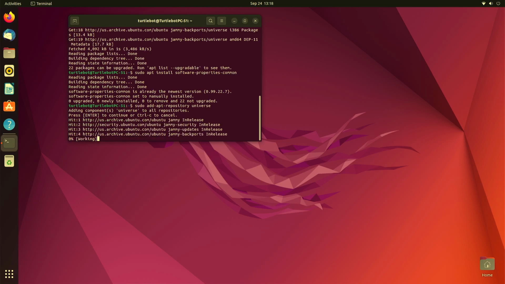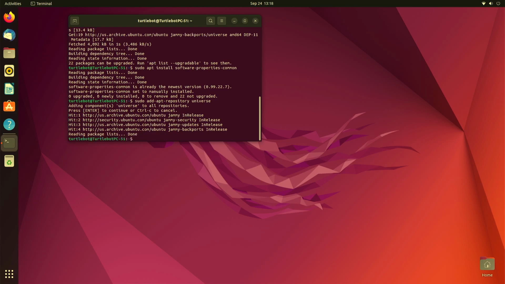And we're going to press enter. And then we need to add the ROS2 GPG key, so we're going to run sudo apt update && sudo apt install curl -y.